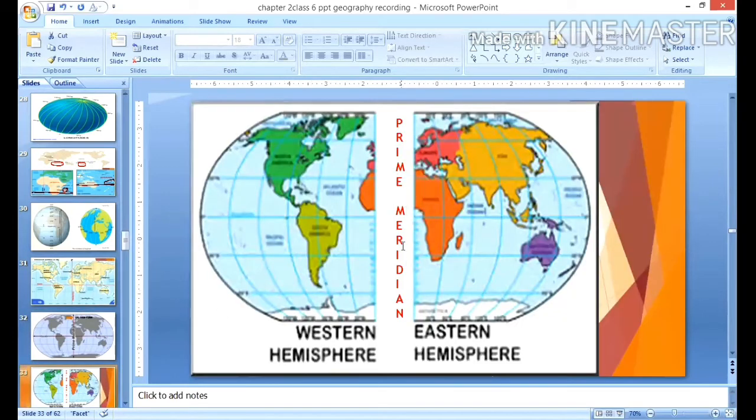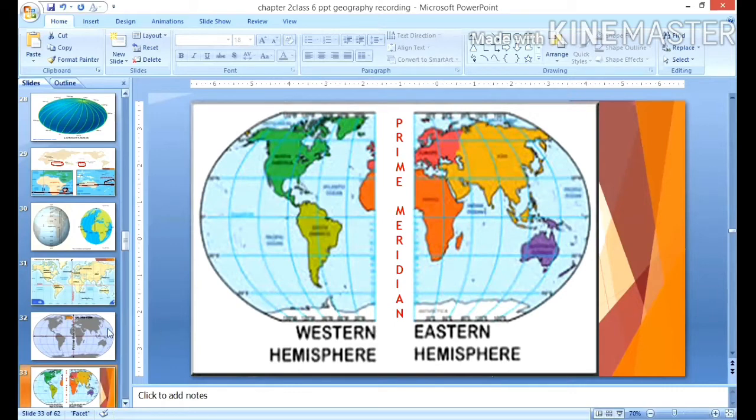The prime meridian does not come under any hemisphere. So towards the east, the places we can refer to as the eastern hemisphere, and towards the west we can call it the western hemisphere. So countries which come on the western side of the prime meridian come under the western hemisphere, and towards the east all the countries are in the eastern hemisphere. But the prime meridian, being at 0 degrees, does not come under any of the hemispheres. So 180 degrees, 180 degrees, 360 degrees in total, and 0 degree prime meridian. I hope it is clear.